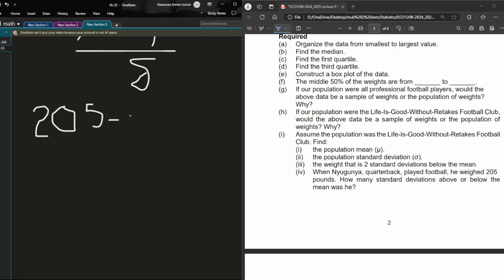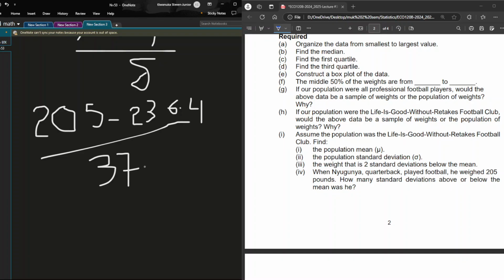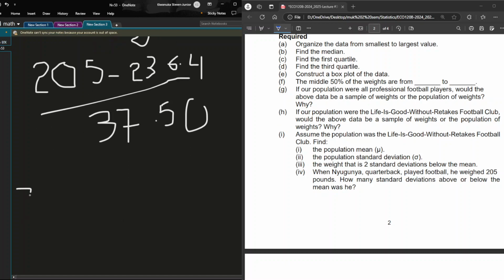That means we have 205 minus 236.34, divided by the standard deviation, which is 37.50, and our answer becomes negative.